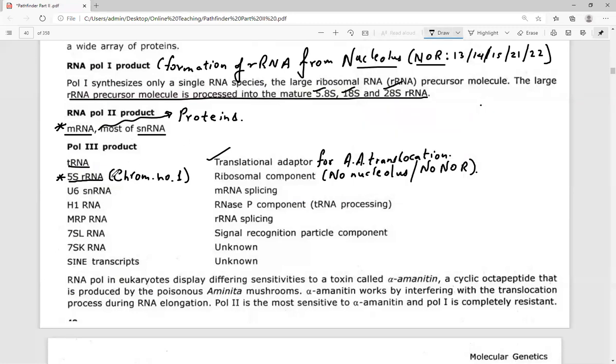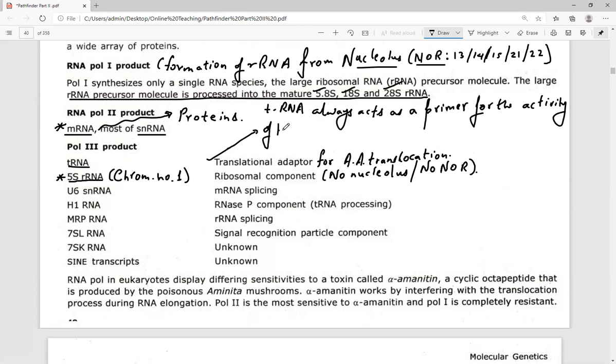tRNA always acts as a primer for the activity of the HIV virus or retroviruses. Every retrovirus